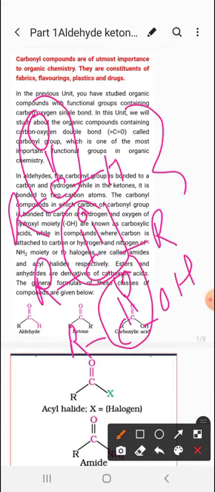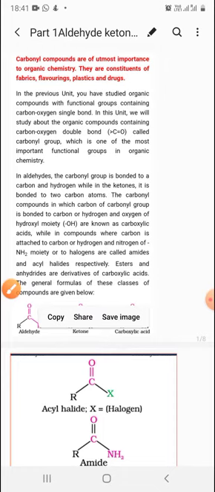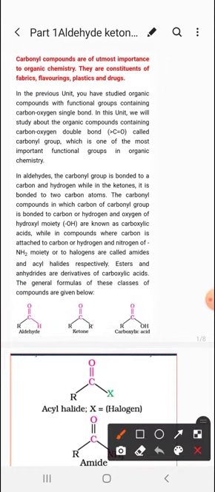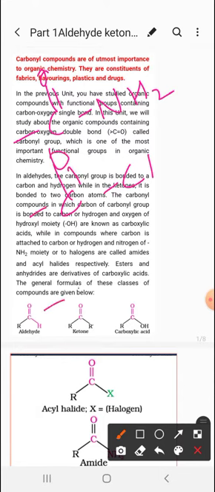So these are the carbonyl compounds, and obviously there are a lot more derivatives of carboxylic acids also, like amide, which is also a carbonyl compound. Your acyl chloride, again a carbonyl compound, and your acid anhydride, which is again a carbonyl compound. Fine.